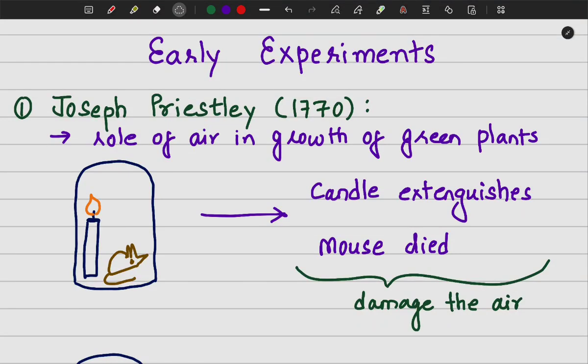In this session, we are going to learn about some of the early experiments conducted by different scientists that led to the discovery of the overall process of photosynthesis. So let us start with the first experiment, which was conducted by Joseph Priestley in 1770. The main contribution of his experiment was that he proved the role of air in the growth of green plants. Let us understand Priestley's bell jar experiment with the help of the diagram.